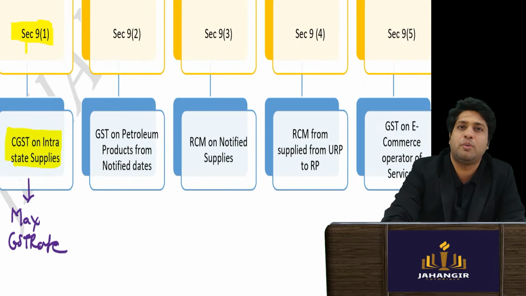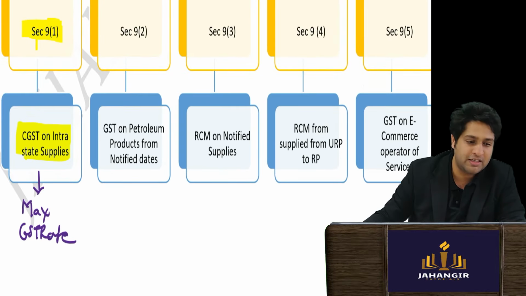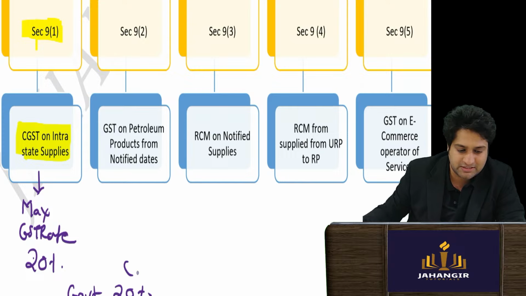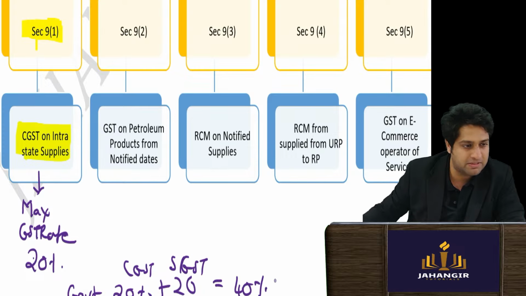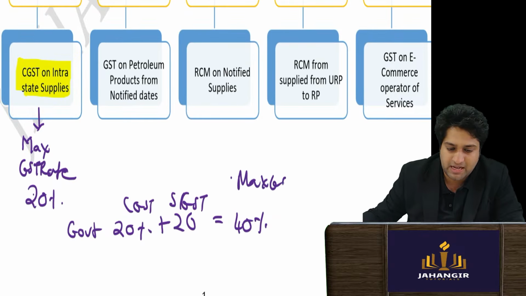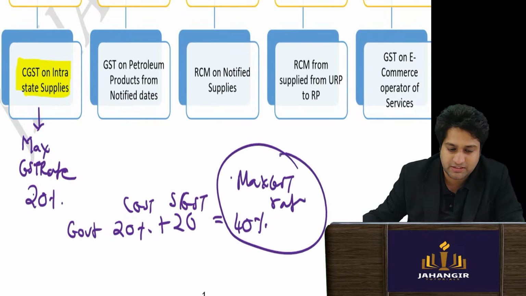Sir, 20% you said. So the government in SGST also has said the same thing. So 20% here. So government can charge 20% CGST plus 20% SGST. Total 40% is the maximum GST rate that can be charged by the government.